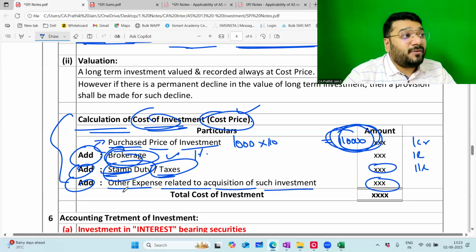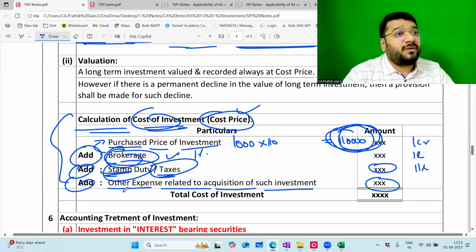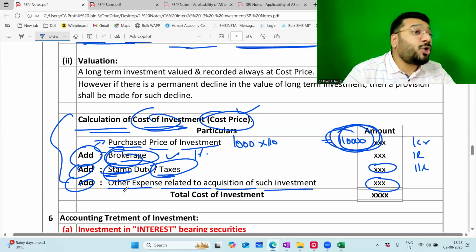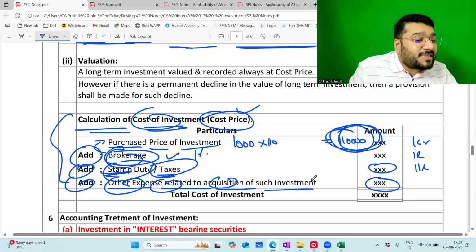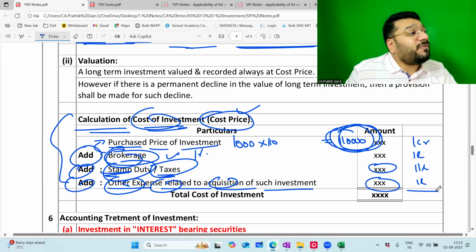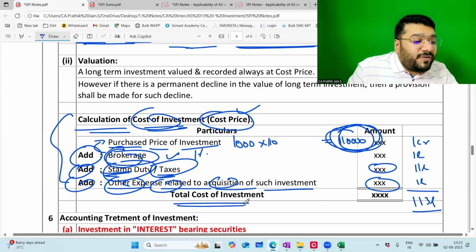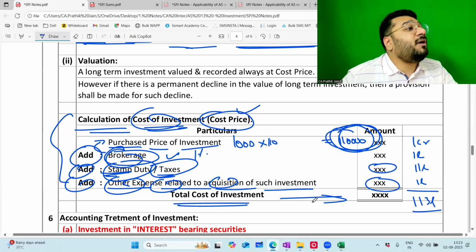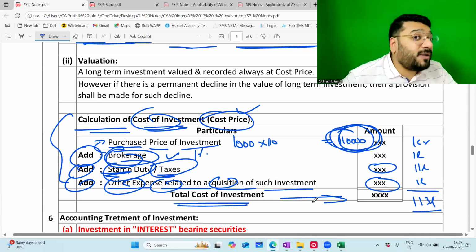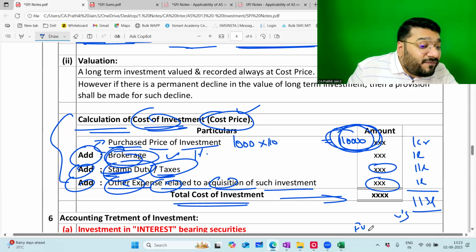That fee that you're paying, will you treat that as revenue expenditure or capital expenditure? Capital expenditure, because this expense is incurred in relation to acquisition of the asset. So any expenditure incurred in relation to the acquisition of the asset has to be capitalized. So other related expenses of acquisition such as legal fee will be added. Let's say that is 1 lakh rupees. That also gets added. So how much is your total cost of investment? 1 crore 13 lakh is the total cost of investment. This is the amount which you will show in the balance sheet as cost of investment, and this is what you'll compare with the fair value and the market value.